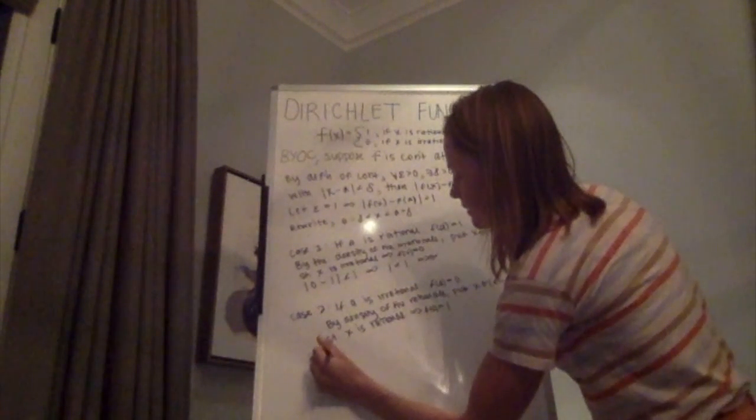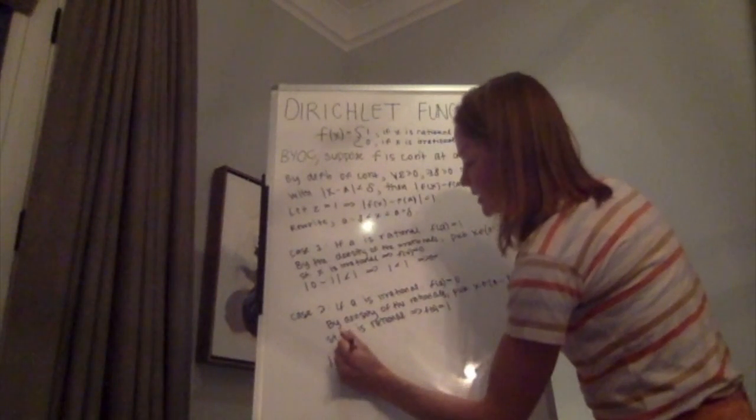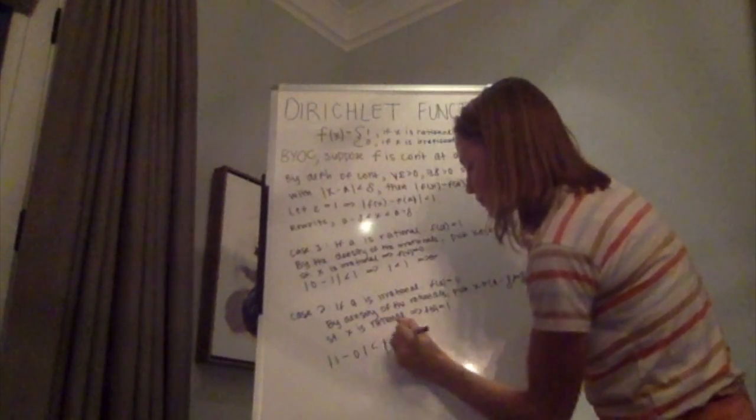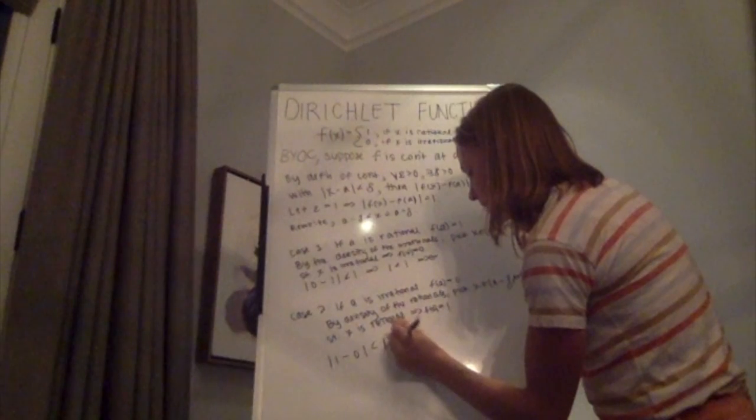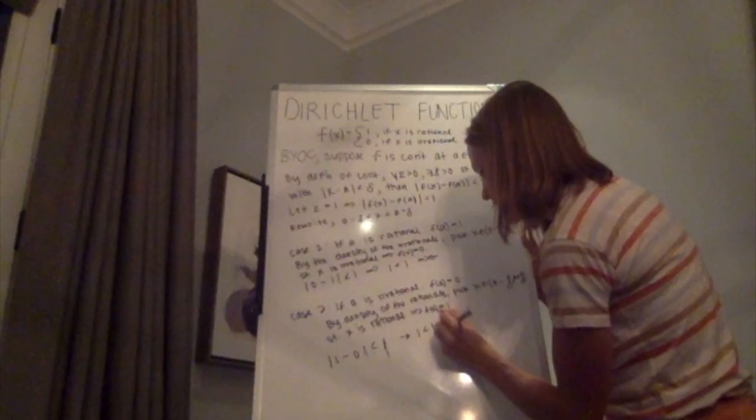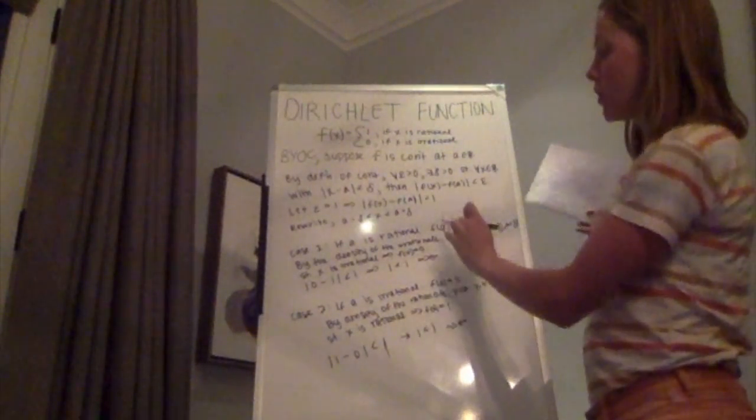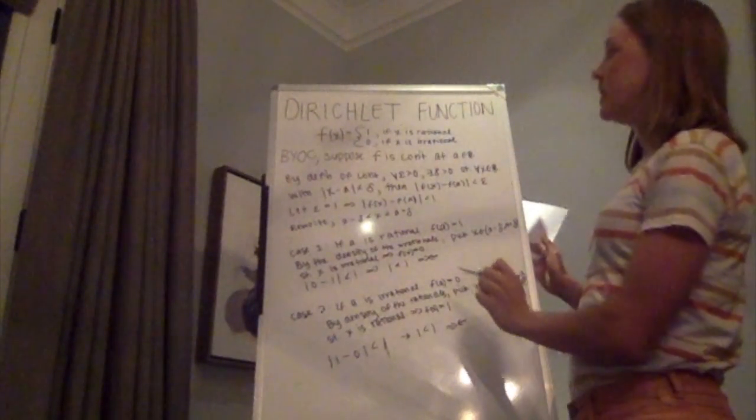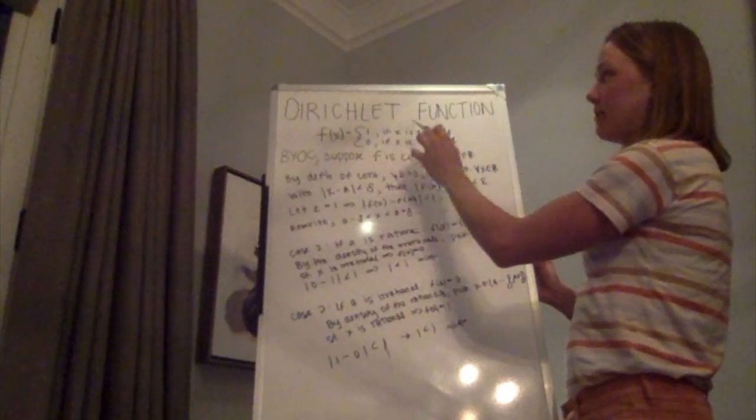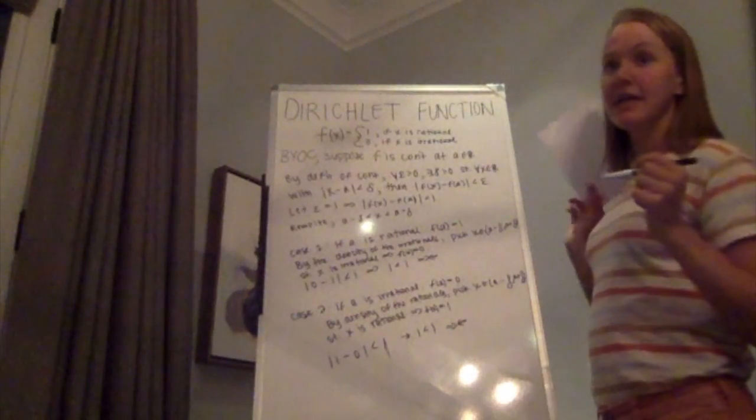So then we have a similar case where we have f of x, which is 1, minus f of a, which in this case is 0, is less than 1. And that means that 1 is less than 1, which is a contradiction. Thus, we reached a contradiction in both cases, so then we know that this Dirichlet function is nowhere continuous, and thus is not integrable.